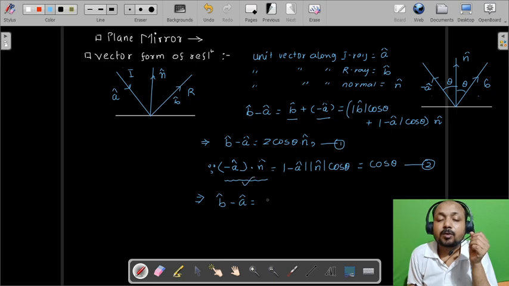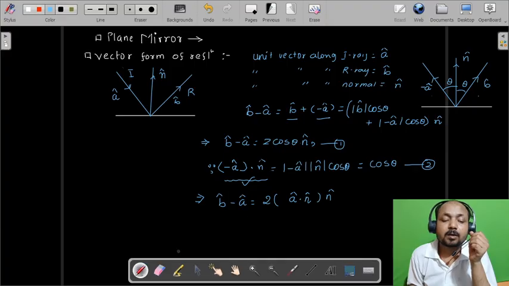So 2 into minus A cap dot N cap into N cap, then this minus sign will come out. We can rewrite this equation as minus 2 into A cap dot N cap into N cap.